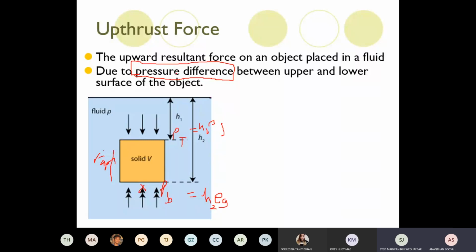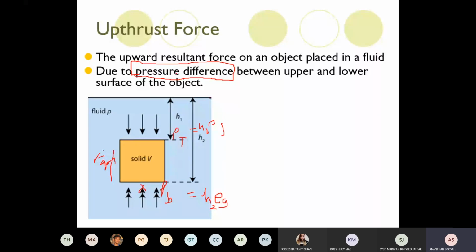Because we are highly dense, and the air is so less dense. That's the point I would like to highlight. In the air, we do have upthrust, but it is neglected. The reason is that the density of the air is very low. If the density of the medium is very high, the upthrust is going to be huge.